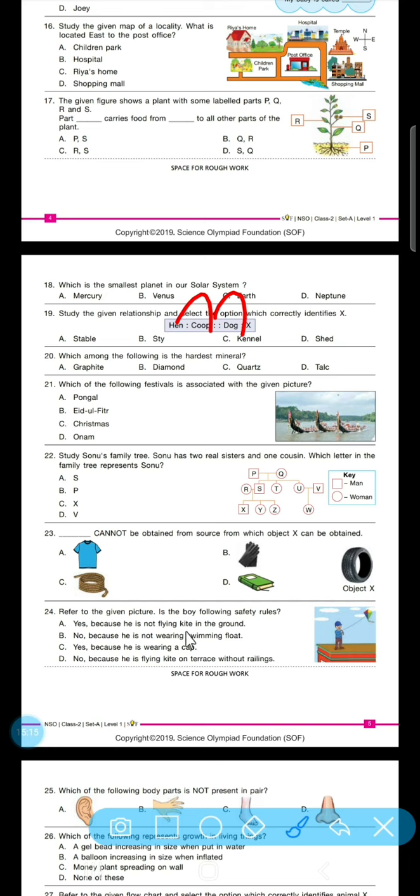Refer to the given pictures. Is the boy following safety rules? So let's see. The roof is open and he doesn't have any guidance or observation of the elderly parent. So is it correct, or is he doing right? So if we see, then it is no, because he is flying a kite on the terrace without the railings. It is not correct.